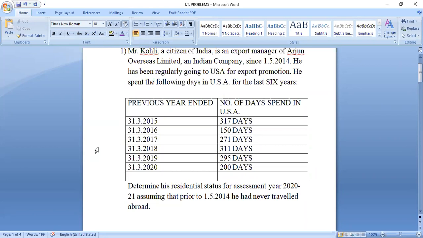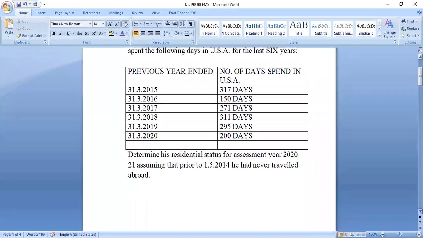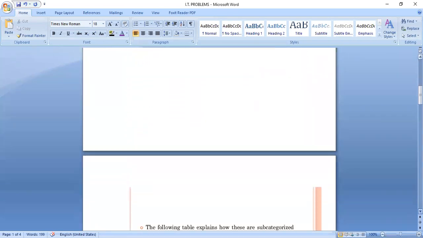I need a response from you. Had he stayed in India for 2 years out of the last 10 years? Yes or no? Yes, sir. Yes, so that is also fulfilled. So he stayed in India for 2 years in the last 10 years.